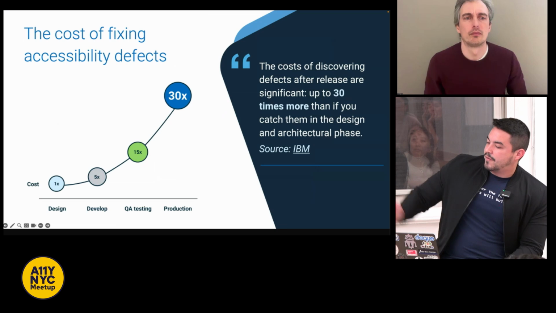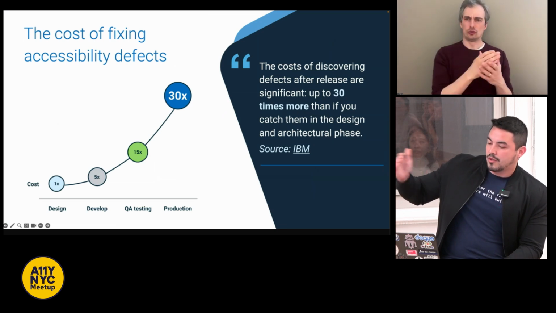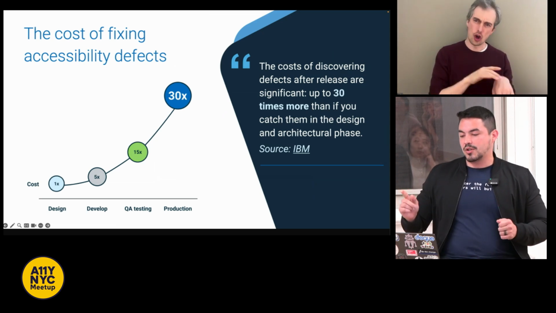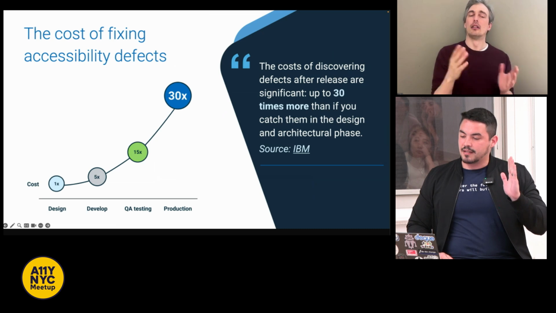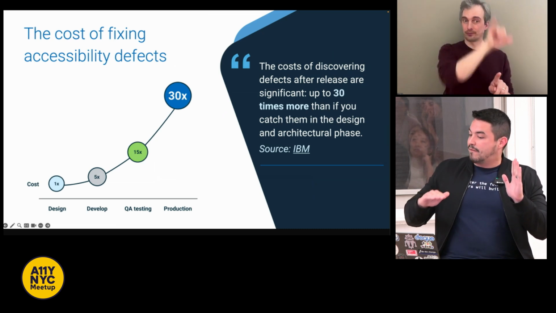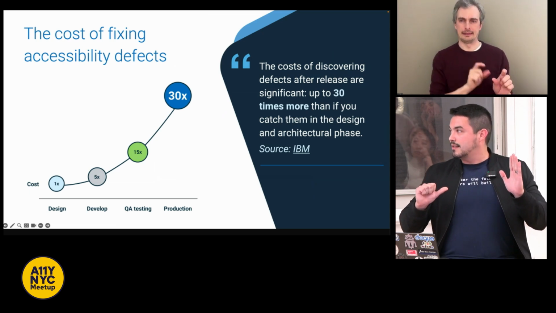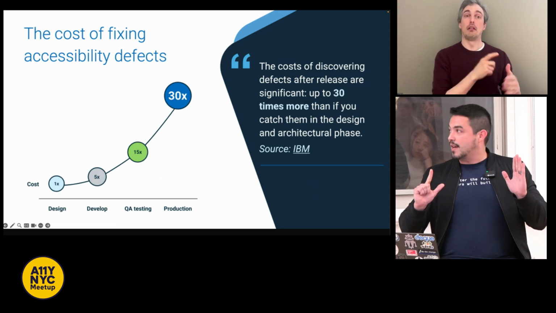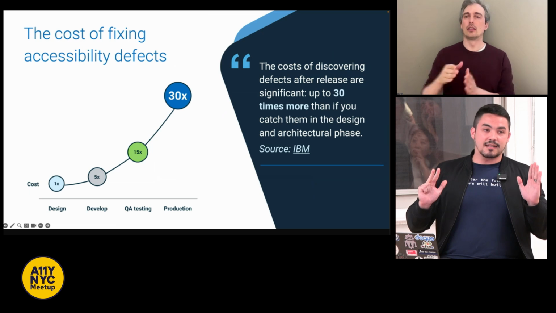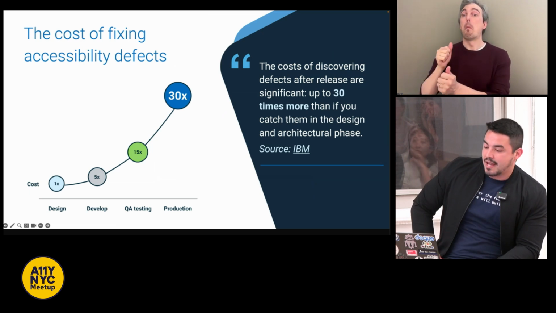So here we have a figure that goes into why we're starting with development early in the life cycle. The graph's legend shows the cost on the y-axis and the phase of development on the x-axis. There are 4 phases, namely design with the cost of 1x, development with the cost of 5x, QA testing, which is a cost of 15x, and then post-production has a cost of 30x.